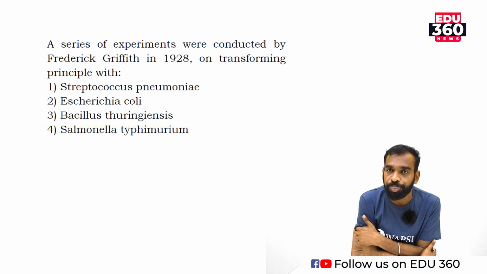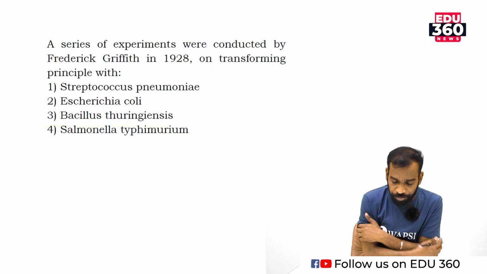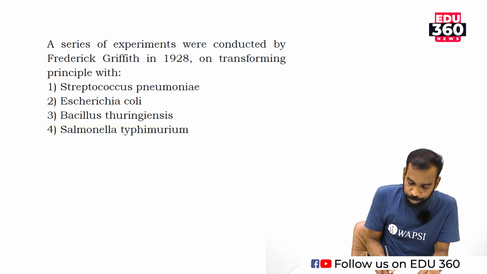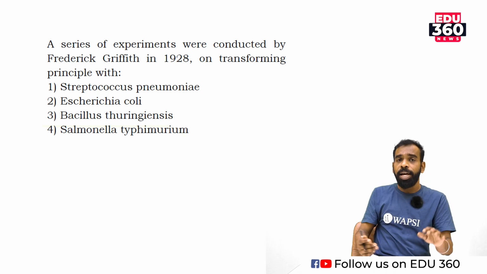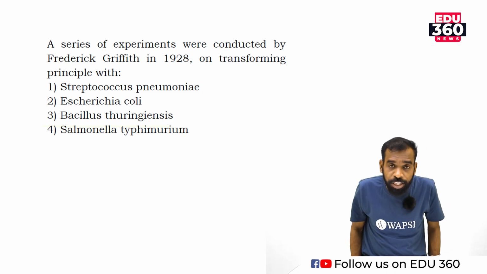Option 1, Streptococcus pneumoniae. Option 2, Escherichia coli. Option 3, Bacillus thuringiensis. And option 4, Salmonella typhimurium. There is a spelling mistake in Salmonella typhimurium.